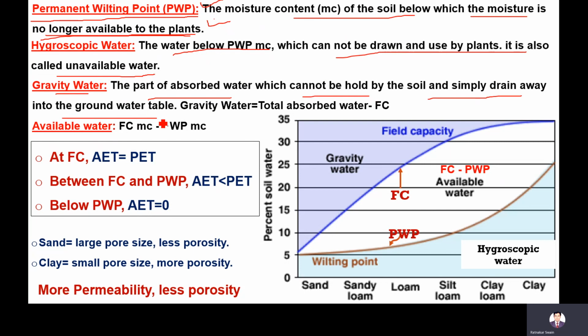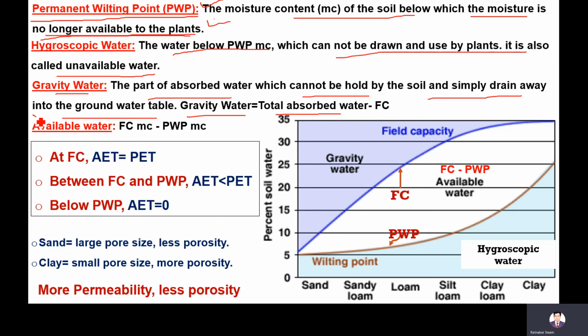That is called gravity water, which is the total absorbed water by the soil minus FC, meaning field capacity. Total water you are supplying, total absorbed minus FC. Up to field capacity it can absorb, after that it simply drains away and joins the groundwater table.